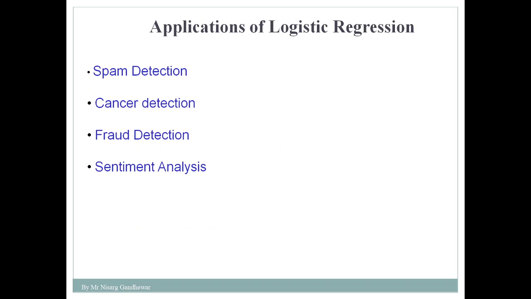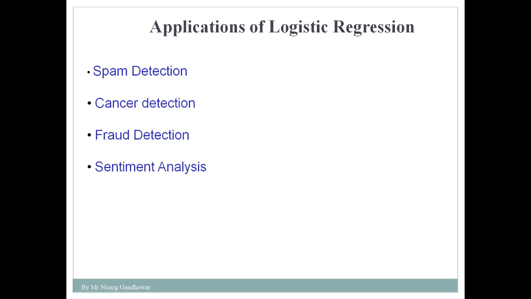Now next, we need to understand what are the applications of logistic regression. There are n number of applications. A very important thing that we should know about logistic regression is that it is used to solve classification kind of problems. Classification means what? Where the outcome is categorical in nature, where you can categorize your outcome, whether it is spam or not, whether it is male or female, whether the weather is sunny or cloudy. That means you are going to categorize your outcome. So at that time you are going to apply logistic regression.